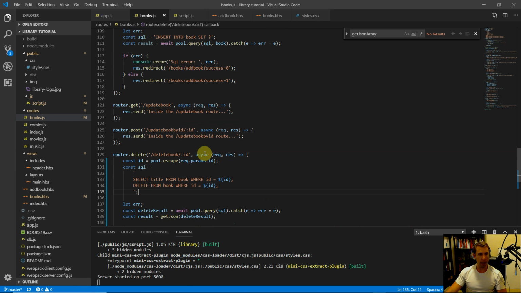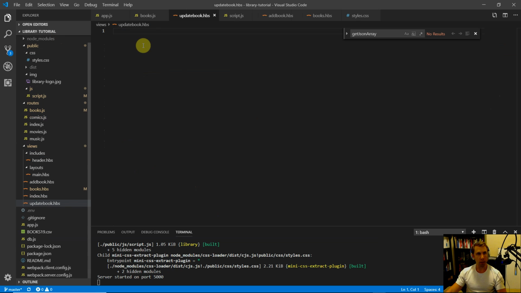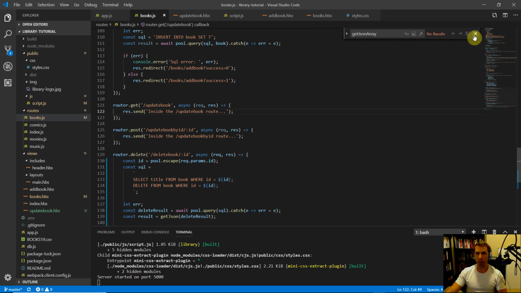Let's next quickly look at how to do the update book, get and post here. So first thing, we're gonna need a new handlebars template. So come into our views here, and I'll just do new file, and we'll just call it updateBook.hbs. And I'll leave this blank for now because we're not passing anything in here yet. Let's first work on the route, but it's good to have that file created.